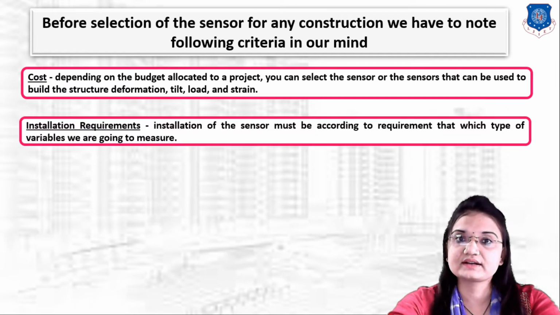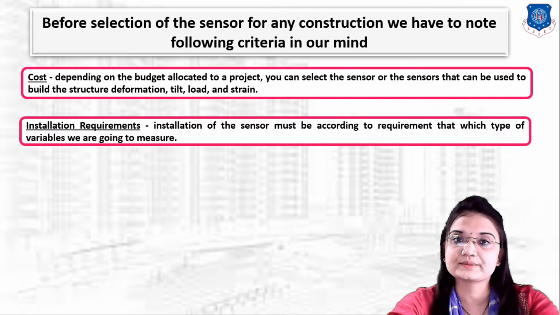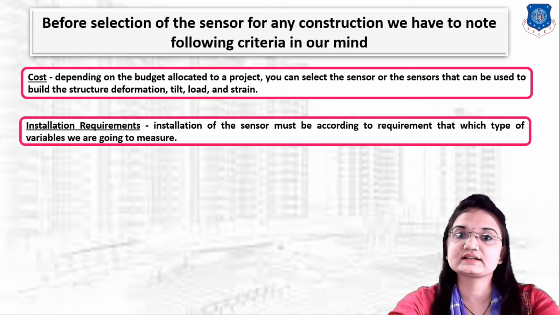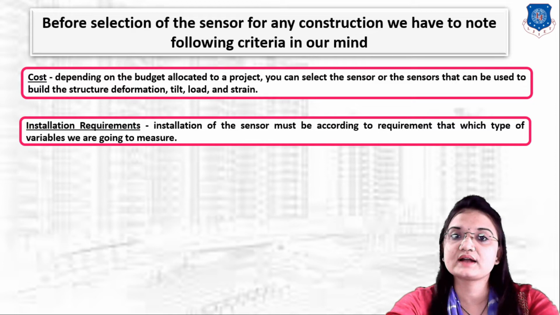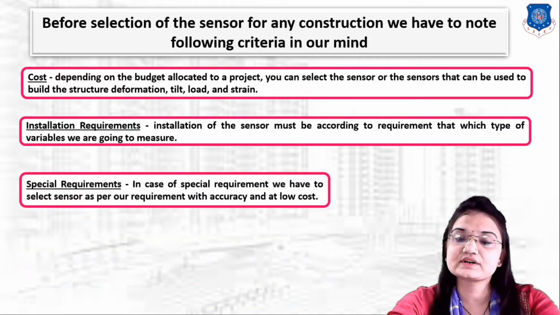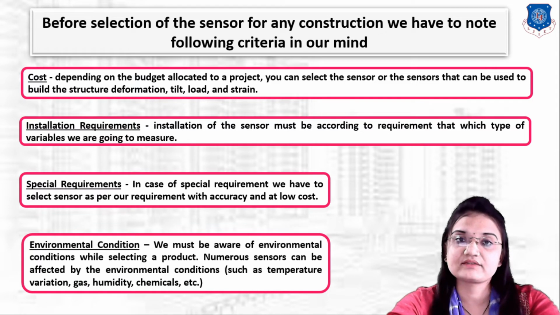Next criterion is installation requirement. Installation of the sensor must be according to the requirement, that is, which type of variables we are going to measure. So before selecting the sensor you should be clear about the requirements for installation of the sensors. Next one is special requirements. In case of special requirements we have to select a sensor as per our requirement, with accuracy and low cost.